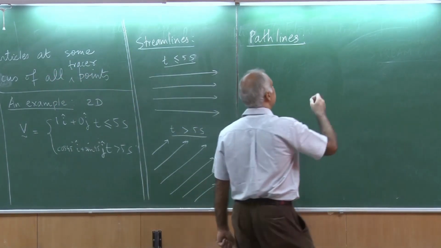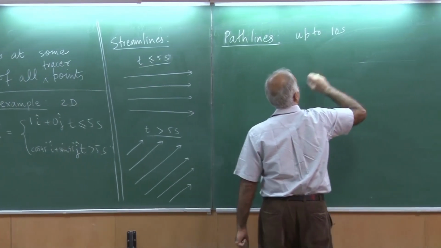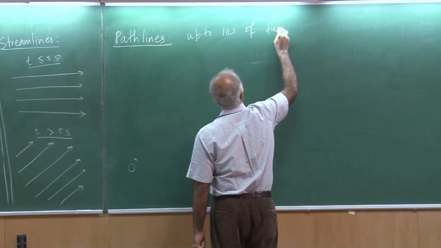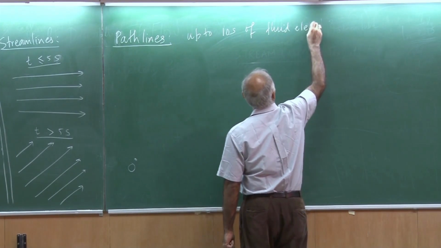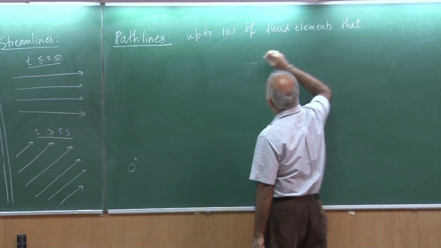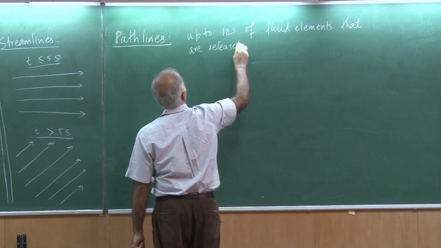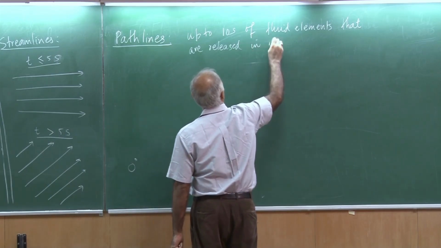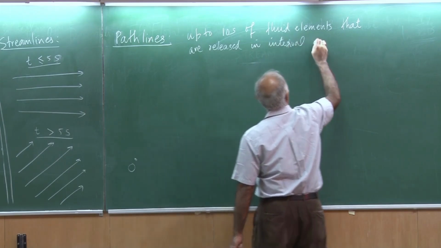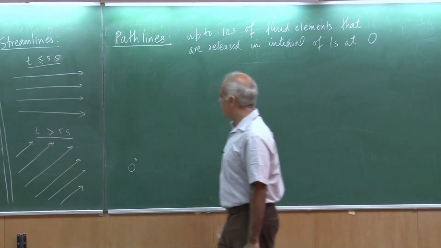So, I am interested in path lines up to 10 seconds of fluid elements that are released in intervals of 1 second at O, the origin, this point.